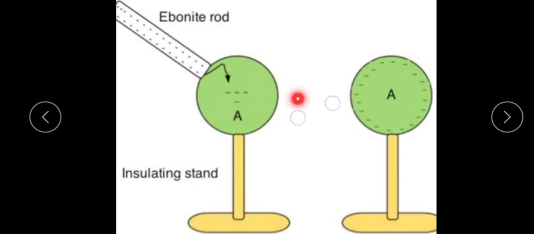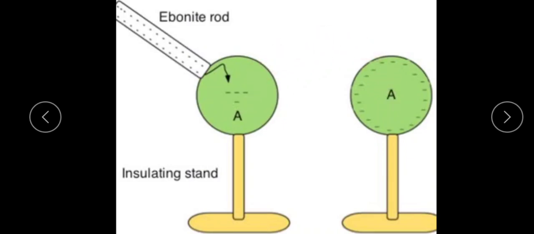If these two conductors are placed at a certain distance, in such a condition, the charges do not flow from one conductor to another because they are surrounded by an insulating medium. Here the insulating medium is the air medium. So because of the insulating medium, the charges do not flow from one conductor to another.